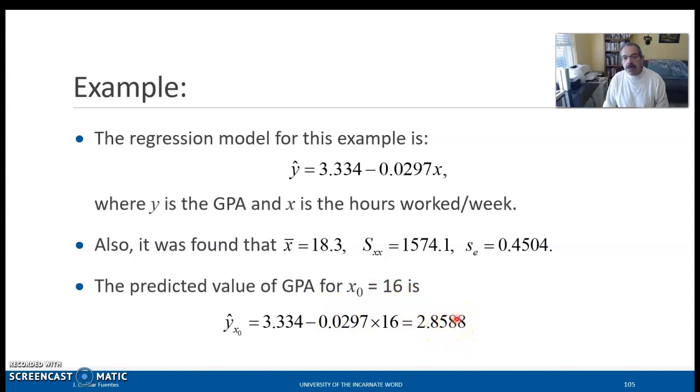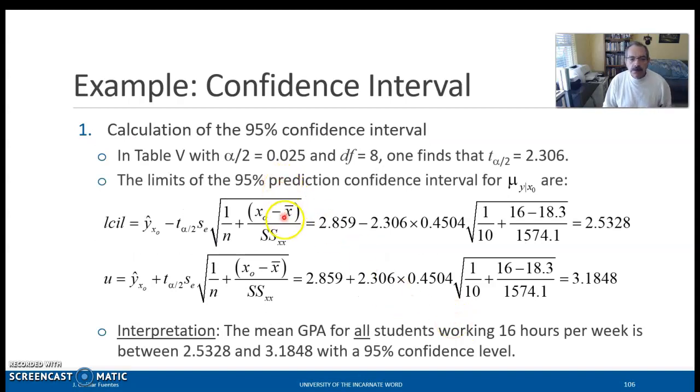All right, with that information, we can compute the confidence interval. First we need to go to table 5 using alpha over 2 and the degrees of freedom to find the critical value, 2.306. Here, y hat x sub 0 is the value predicted from the model. Then this is the critical value we found in table 5.